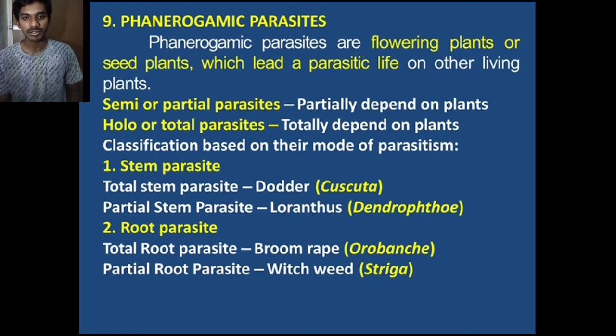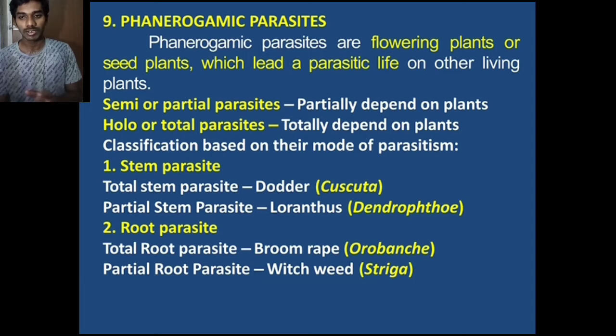There are two types: semi or partial parasites, and whole or total parasites. A semi or partial parasite depends only partially on the host plant. It has leaves to photosynthesize and produce energy, but still depends on the other plant for some nutrients.